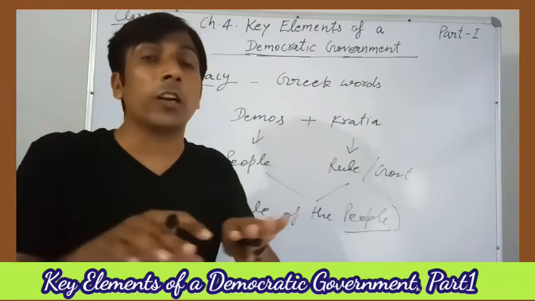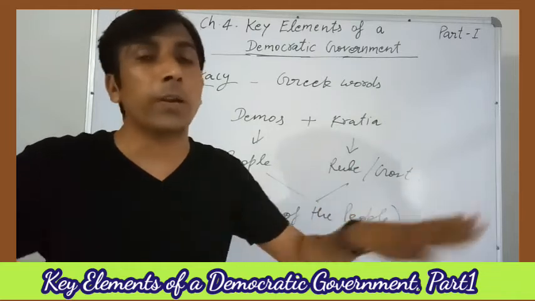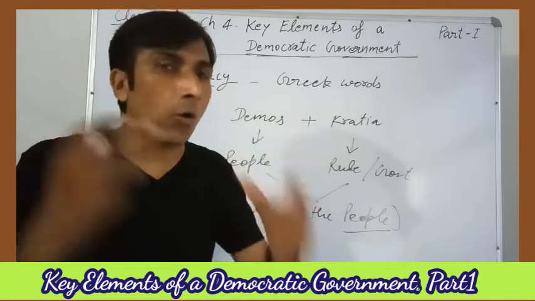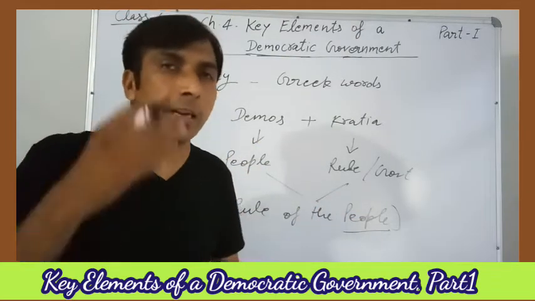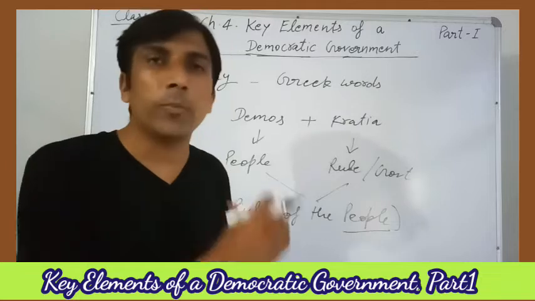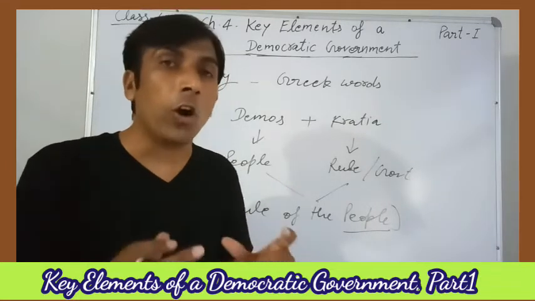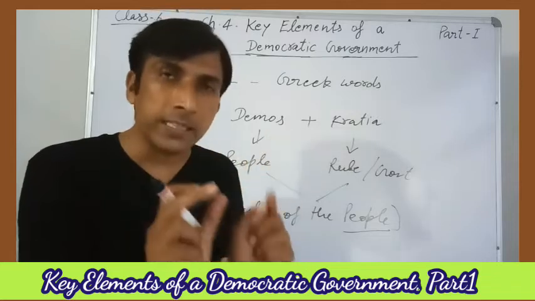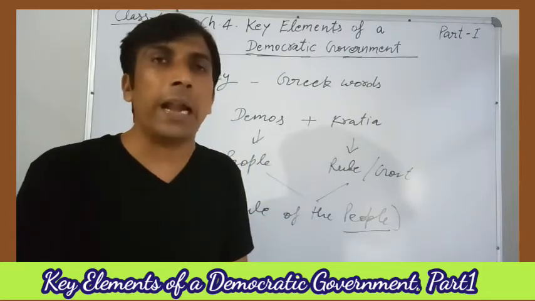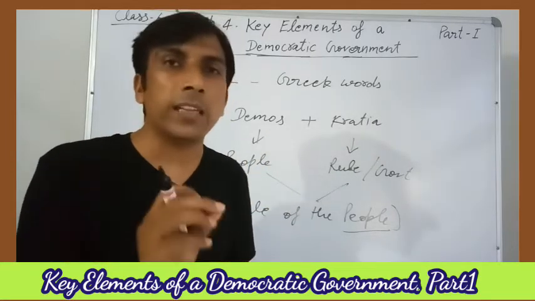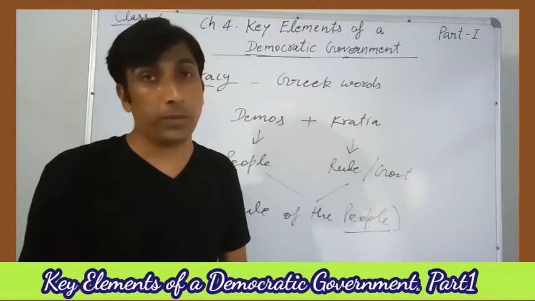They cannot all run the government at one time. So how can we say that in India this is the government elected by the people? This is the government of the people because the government is elected by the people and it is run by the representatives of the people.